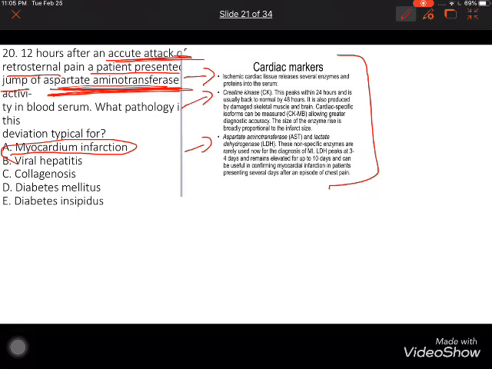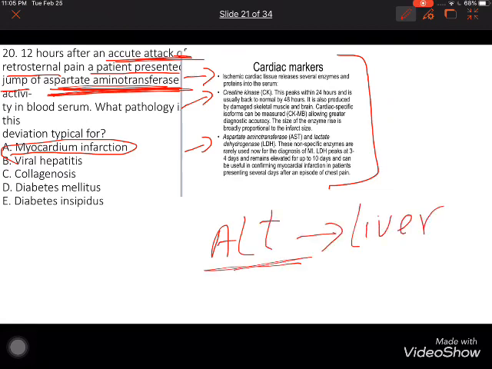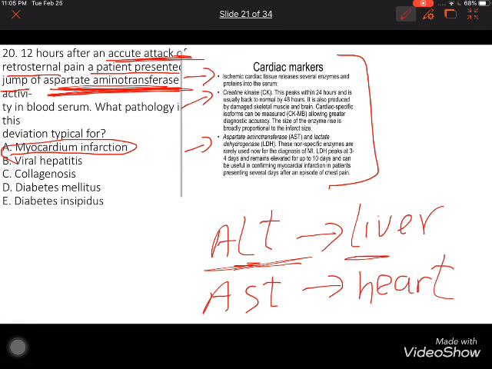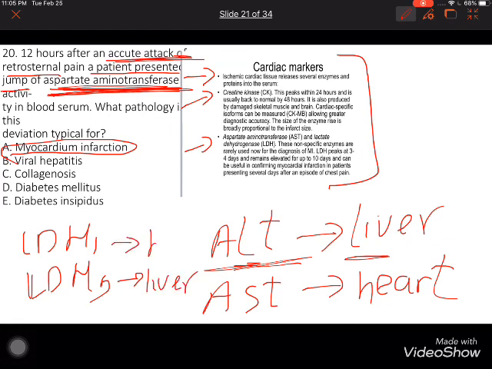We have other markers like ALT, for what? For liver. But AST is for what? For heart. Also we have LDH1 and LDH5. LDH5 is also liver, and LDH1 is for heart.